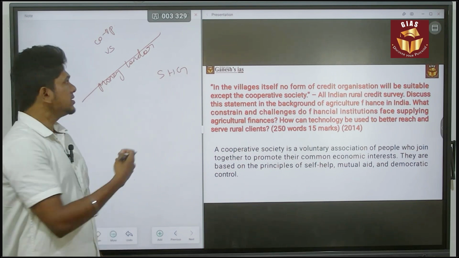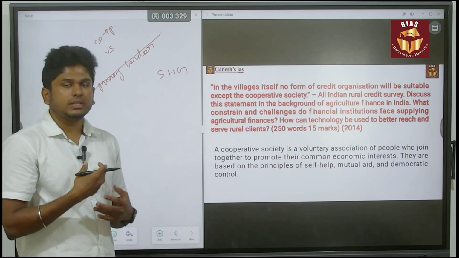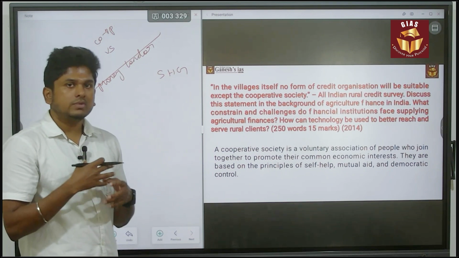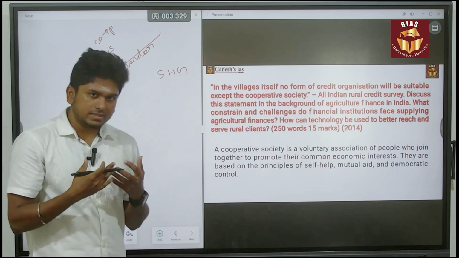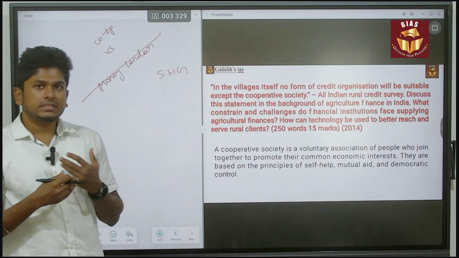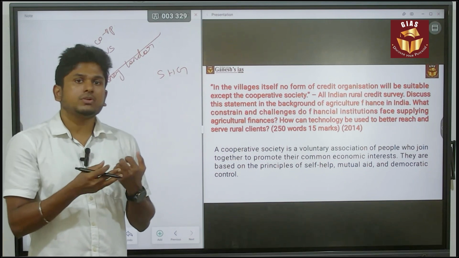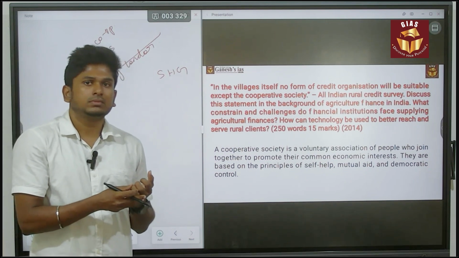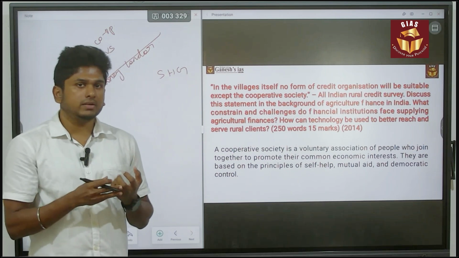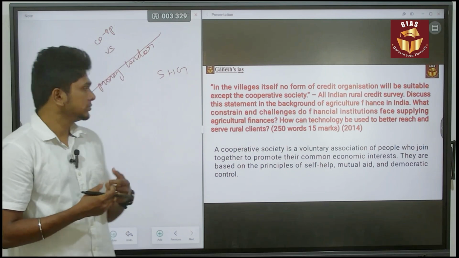These are certain cooperative societies created by the government. So it increases the idea of savings and lending activities, and it will promote the economic growth of the rural area.